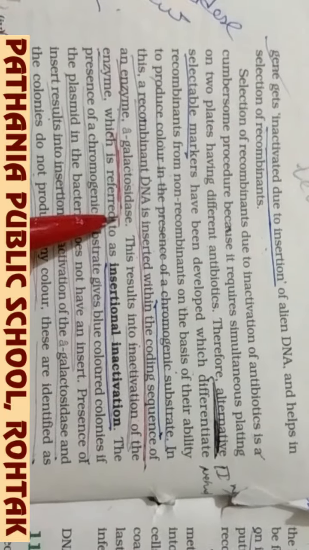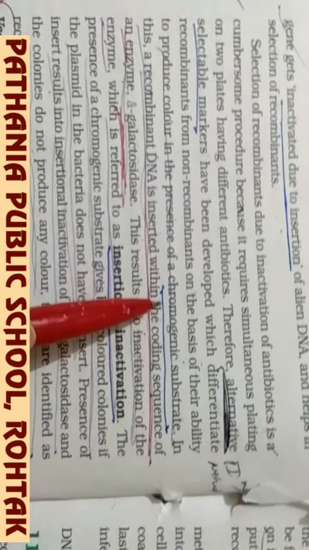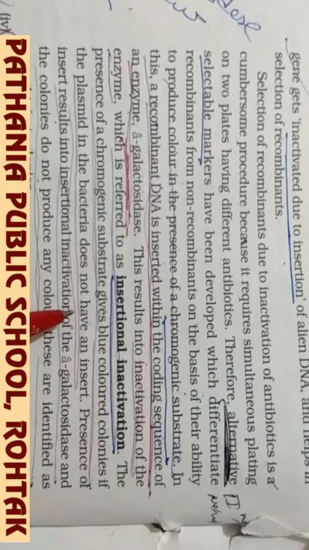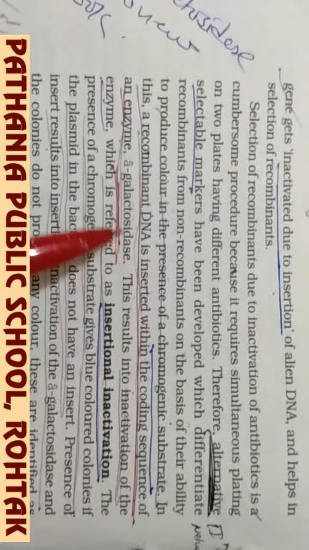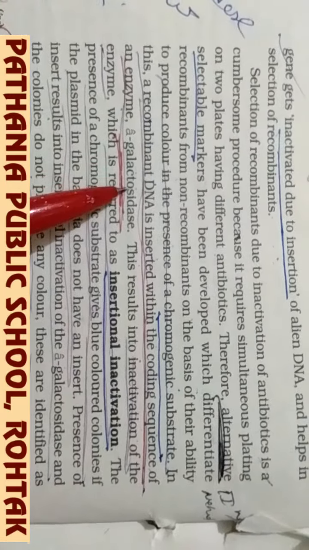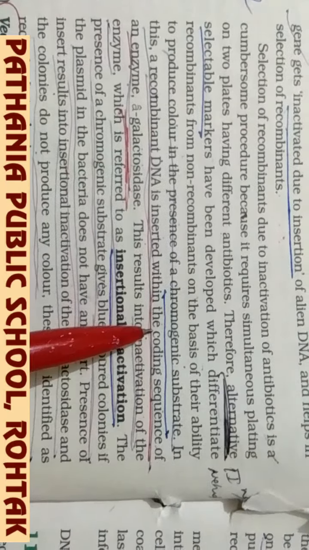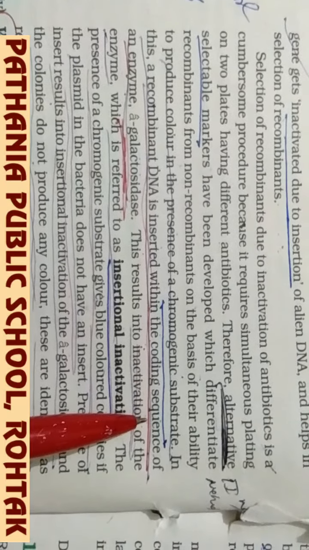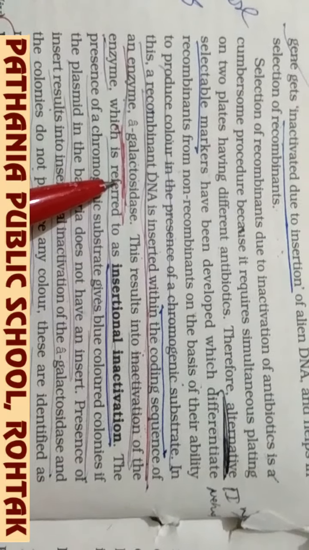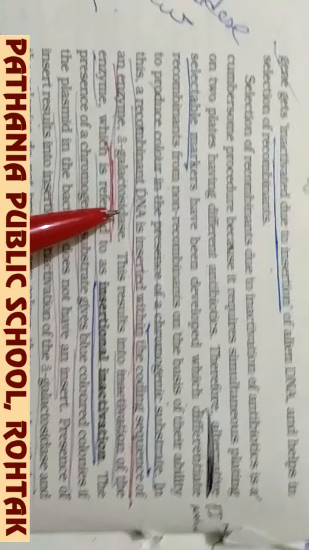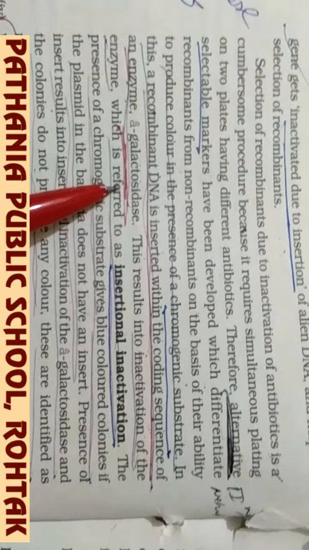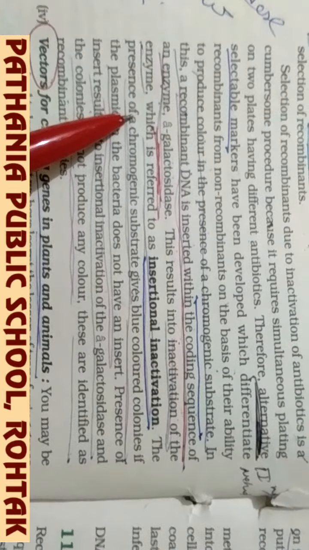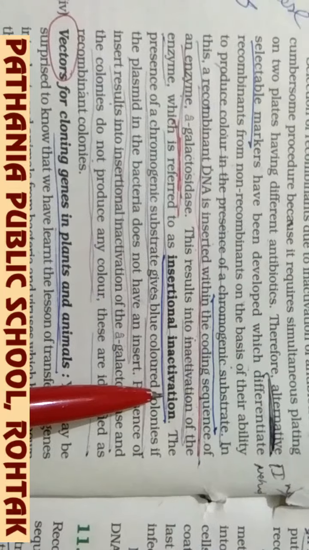In this, suppose a bacterium has a chromogenic substrate, so that it produces color when stained, and there is an enzyme beta-galactosidase, which has the coding sequence, and for that it produces the color when stained. But if any DNA is ligated into this enzyme gene, this will result in the inactivation of the enzyme, and this is called insertional inactivation.